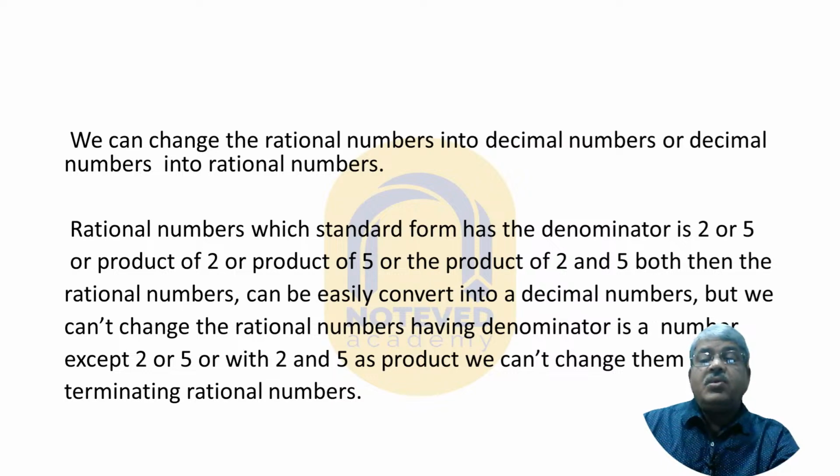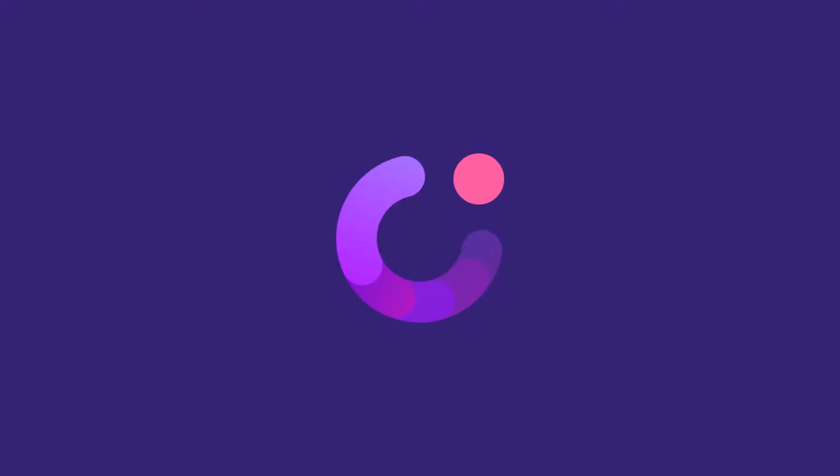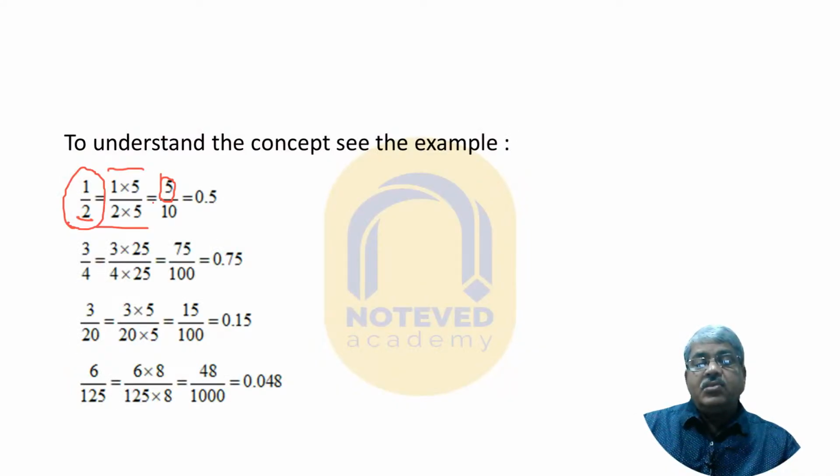Now here are some examples. Here is a rational number, 1 by 2. It has the denominator 2, so multiply 2 into 5 to get 10. Whichever number you multiply the denominator by, you also multiply the numerator by the same number. So 1 into 5 is 5, and 2 into 5 is 10.